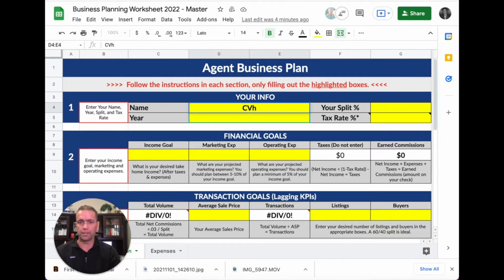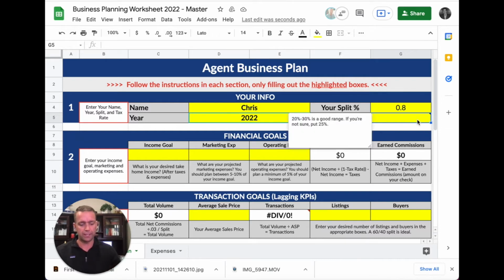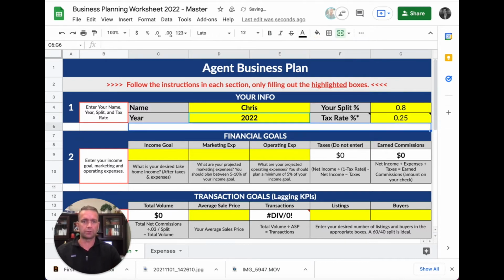So put your name in there, Chris, and this is for 2022. And let's say that my split is 0.8. If you have a moving split, you'll have to do this a little bit differently, but put in maybe your average split. Whatever you do, put in a lower number so that you end up with better results than you would have. So put in your split, put in your tax rate. If you're not sure, 25% is a reasonable tax rate to use.